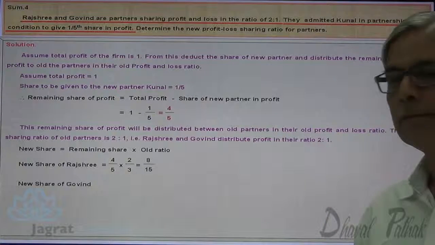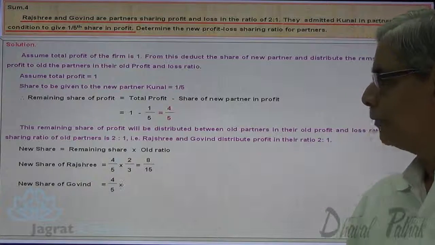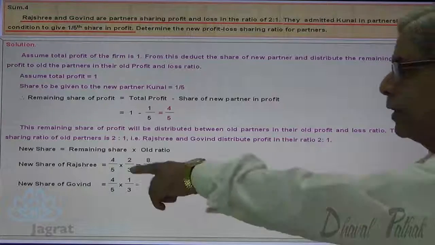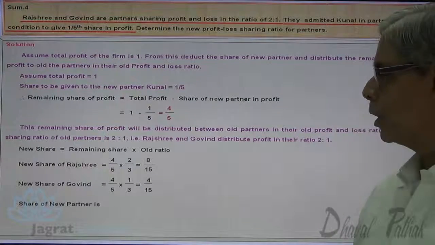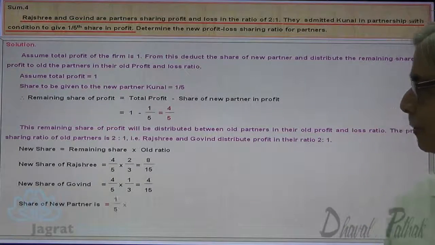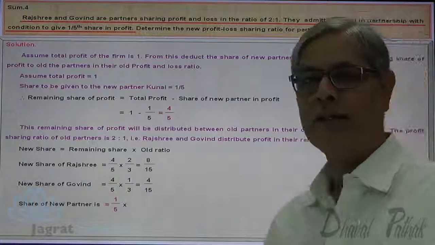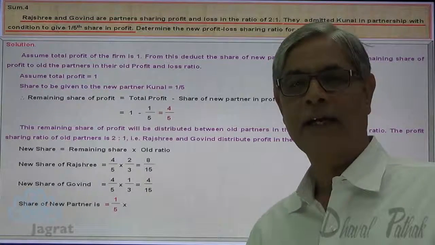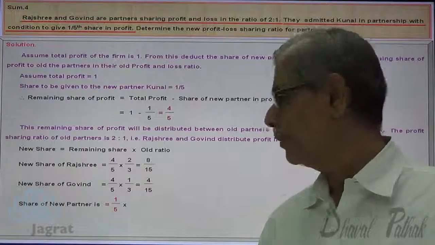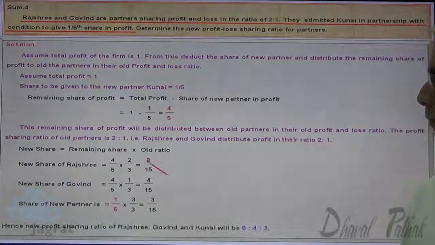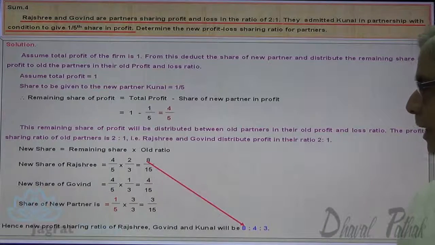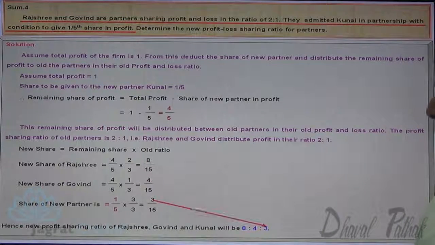Share of Govind: 4/5 into 1/3. 4 1s are 4 and 5 3s are 15. Share of new partner is 1/5. If you multiply numerator and denominator by 3, you will get a common denominator 15. So the new profit sharing ratio is 8:4:3.